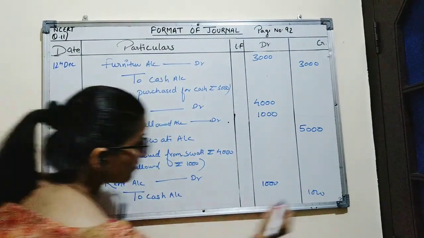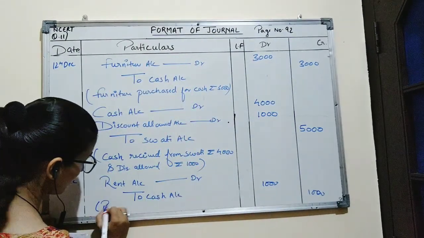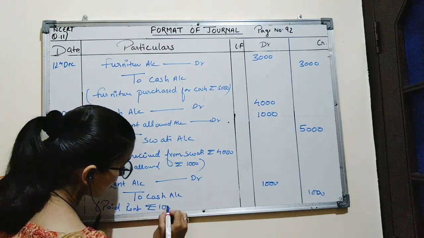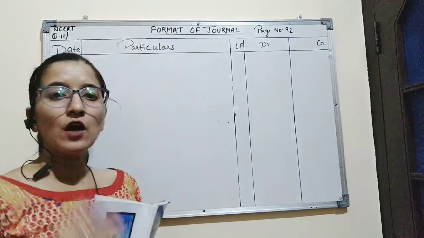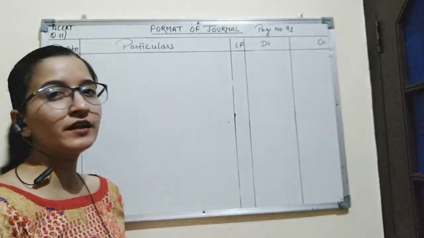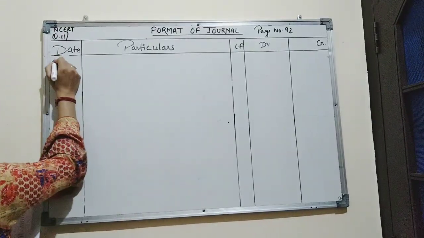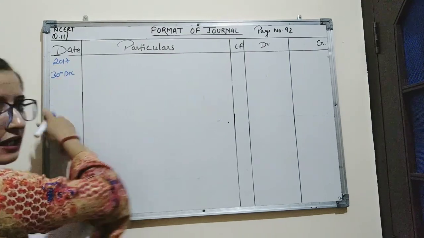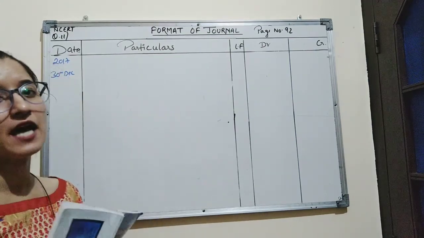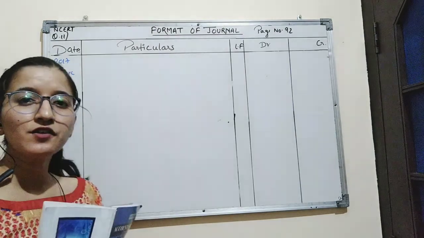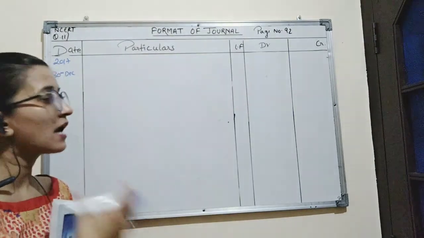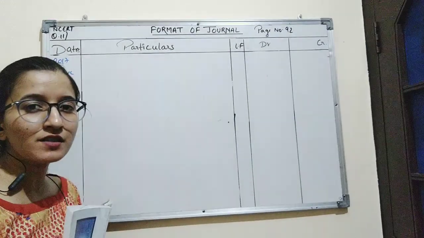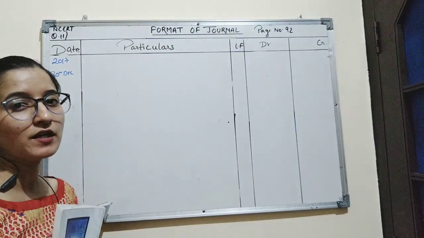Narration for this entry will be paid rent rupees 1,000. Now the last entry is on 30th December. And the entry is paid salary. Now salary here is also an expense for the business, as the company is paying salary to employees, so it is an expense for the business, and expense is a nominal account.